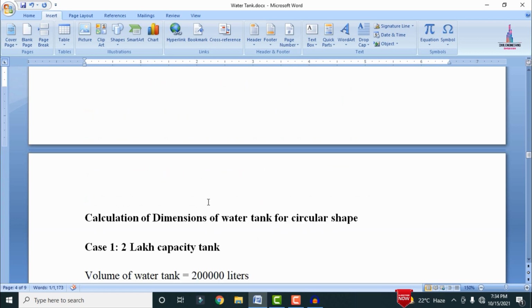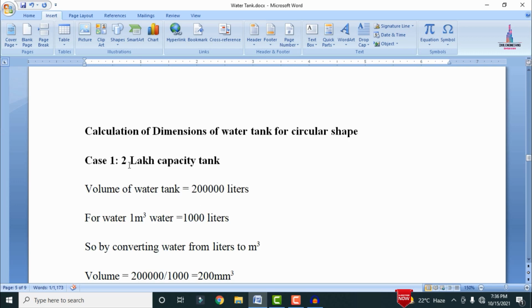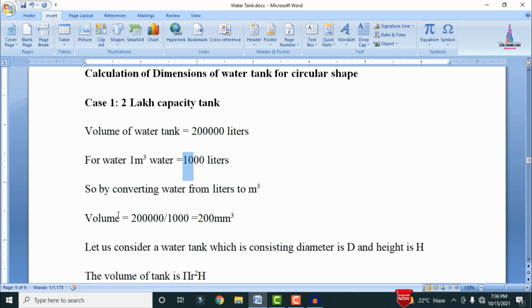Okay. So now I will explain how to calculate the volume of the water tank for the circular shape section. Here the circular tank has a 2 lakh capacity. So the volume is taken as 2 lakh liters. For water, 1 meter cube equals 1000 liters. So by converting the volume to meter cube, 2 lakh divided by 1000 equals 200 meter cube.